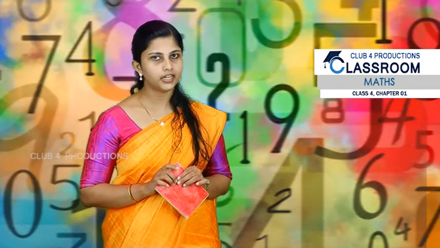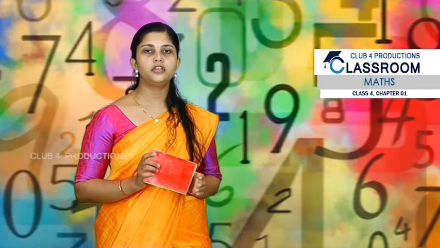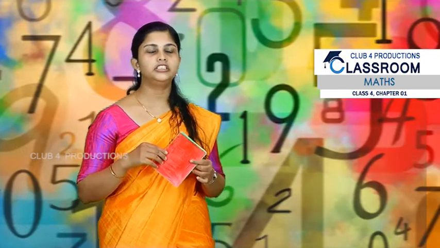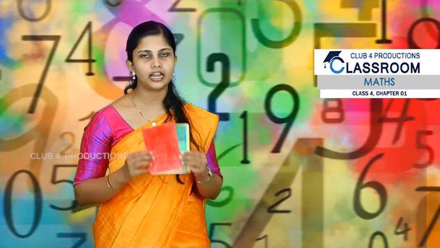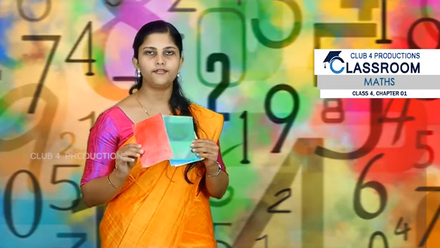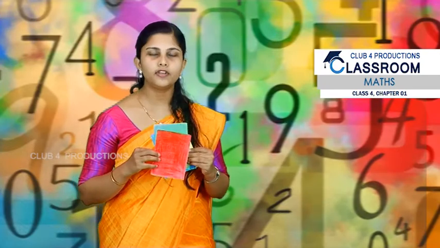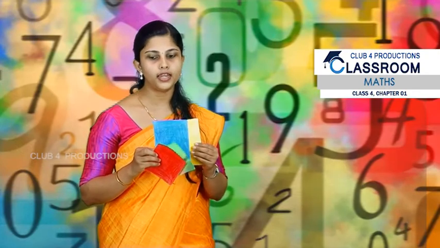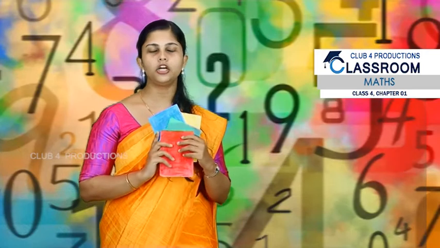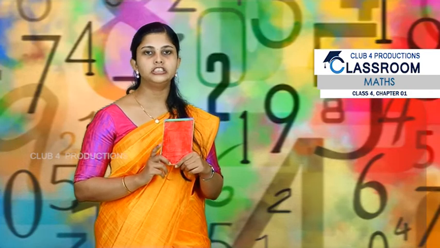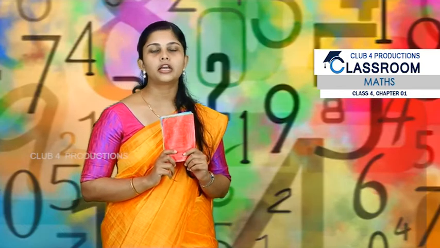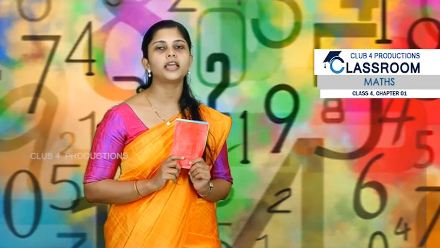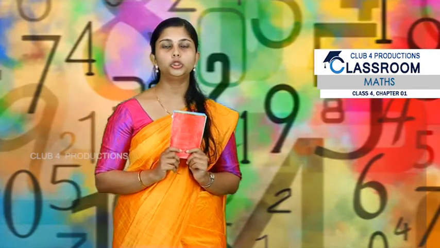Okay, now is it very interesting? So when you get free time, just take this kind of paper and color it according to this. Red will have 1000 points, green will have 100 points, blue 10 points, and yellow 1 point. And you should play with your family. Just ask your mama, papa and your sisters or brothers to come and sit with you and let us play an interesting game. And you should say the rules also.